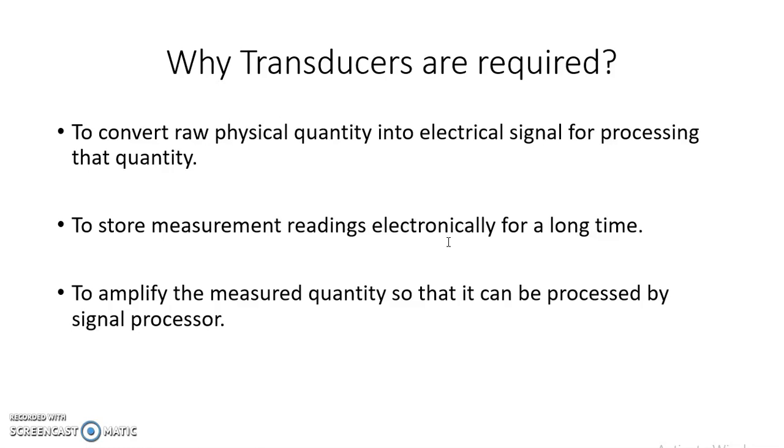So that is why it is very essential to convert a physical quantity into an electrical quantity in order to store it, process it, or amplify it. That is why transducers are very much essential. Wherever we use sensors, transducers must be used in conjunction with sensors. So this is the necessity of transducers.